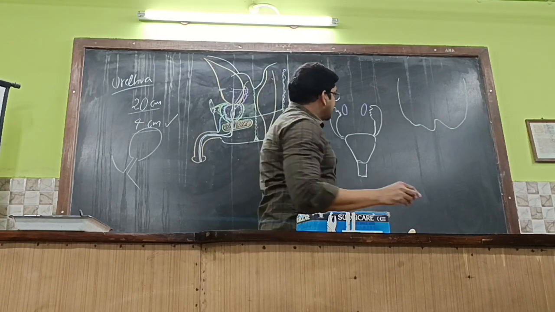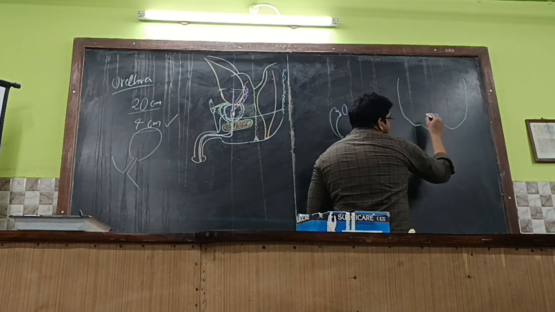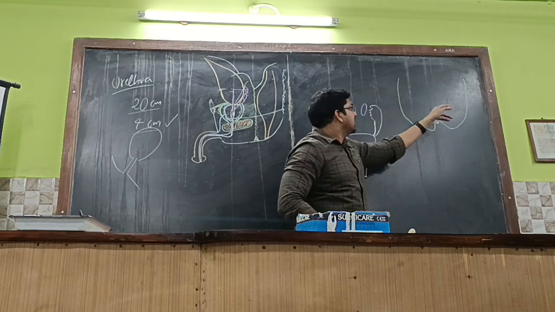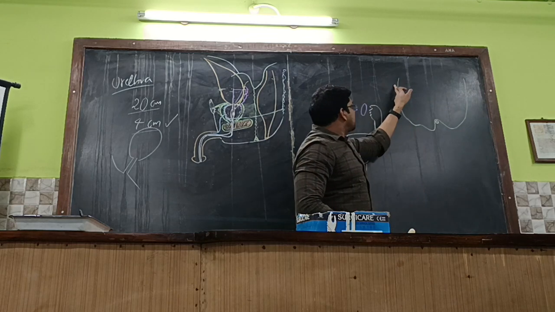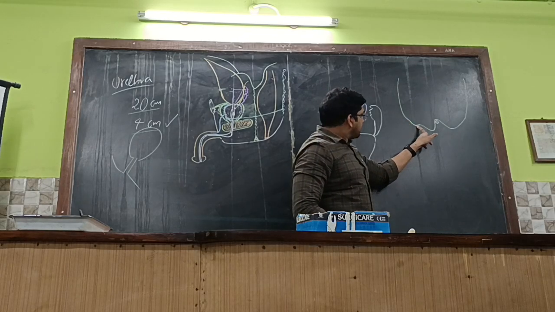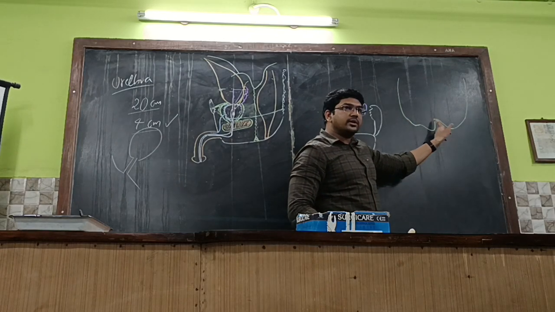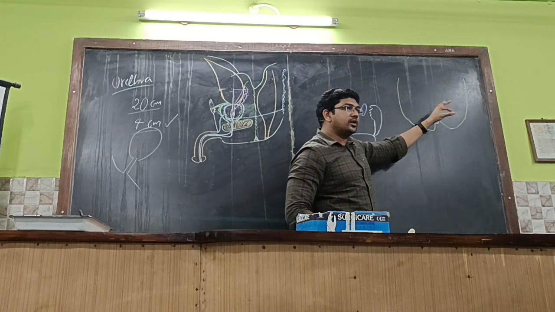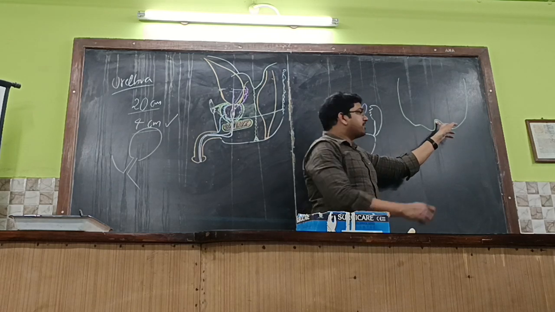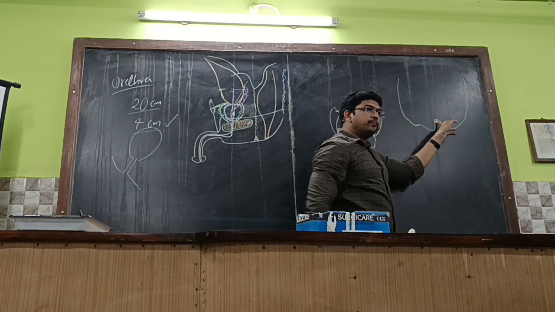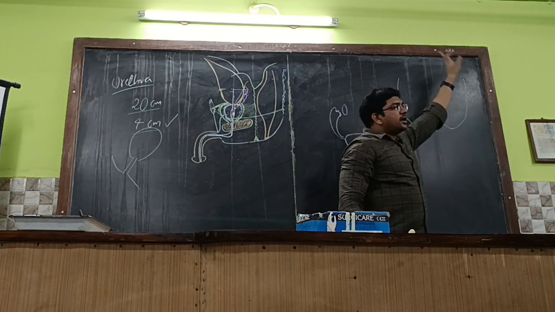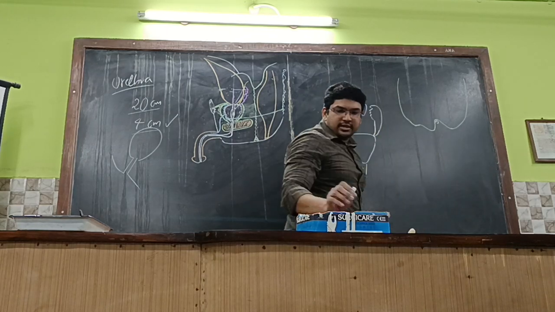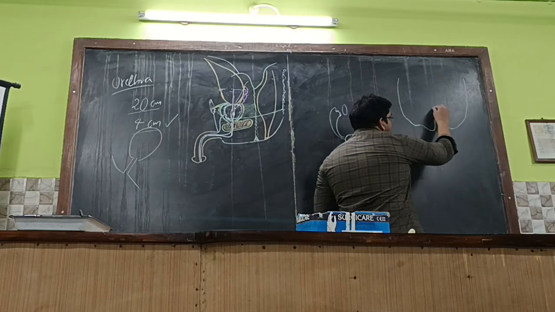For example, the fallopian tubes are situated over here in this manner. Now we are focusing on the sagittal section. This is the posterior abdominal wall's peritoneum, and this is the anterior abdominal wall's peritoneum. It will be reflected over the urinary bladder and then followed by the uterus. Whenever it goes over the uterus, it also goes over the fallopian tubes. Over the fallopian tubes, it will go, and then further encloses the rectum and becomes the posterior abdominal wall's peritoneum. But the ovaries are situated within the peritoneal cavity in this manner.